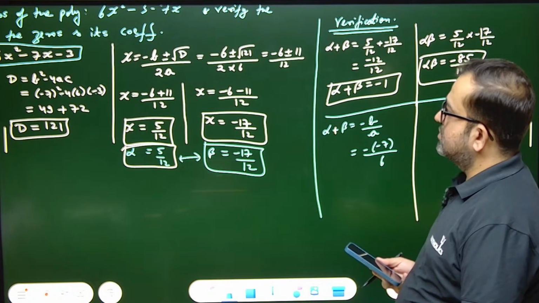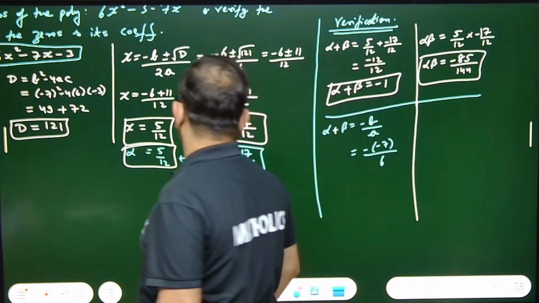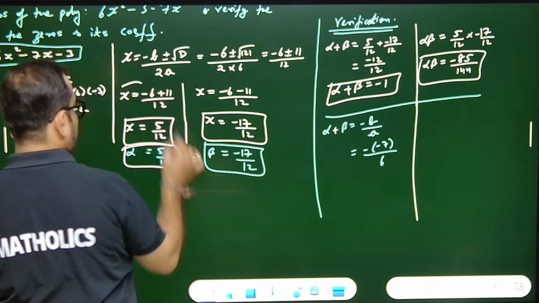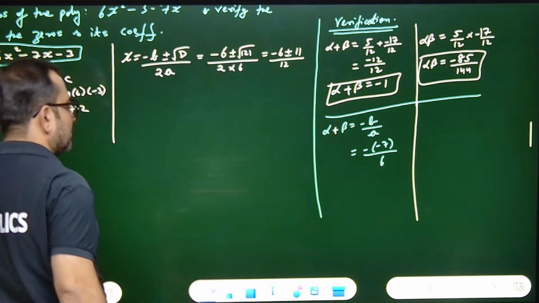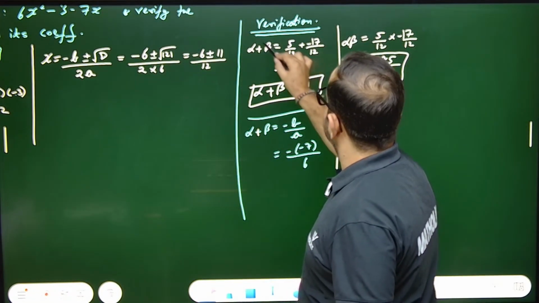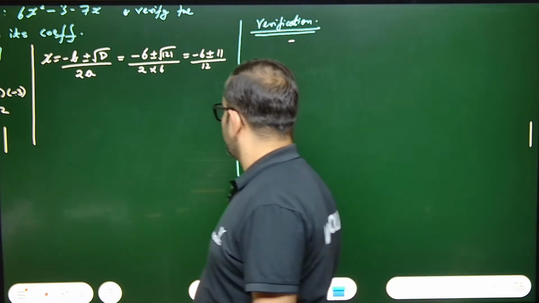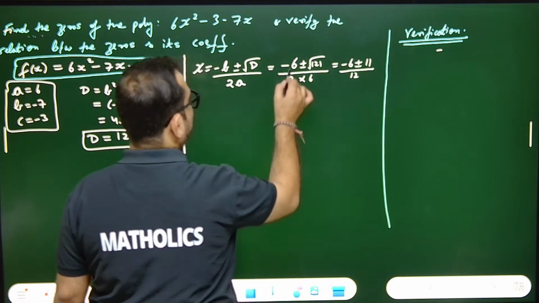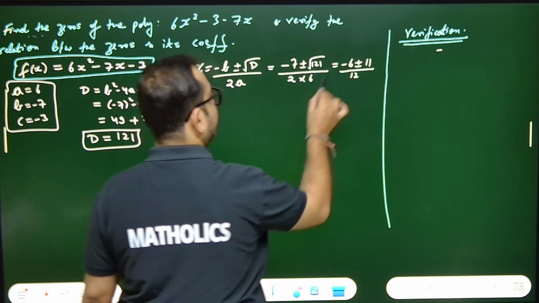Okay. So minus b. Oh my god. What am I doing? Here it will be... oh, wait. We have to do it again. There is some problem. I guess I'm sleepy now. This is the last question for today. Remove it. We'll solve it again. See what the question says. Minus b. So b is minus 7, minus of minus 7. Oh my god. Minus of minus 7. Right. So minus 7.